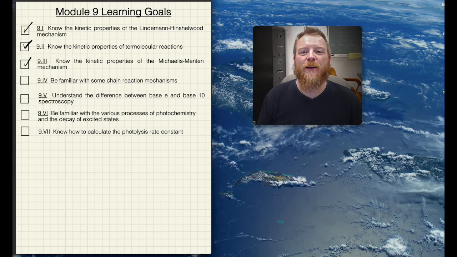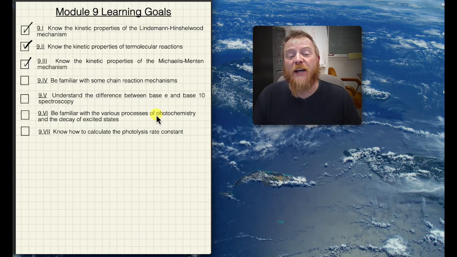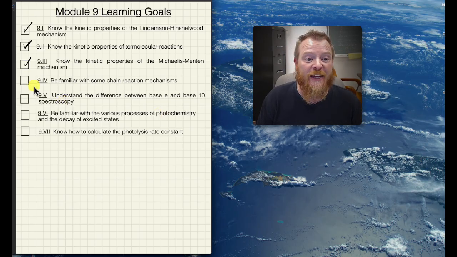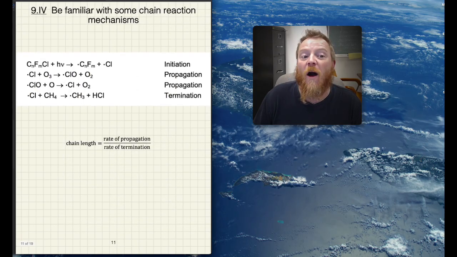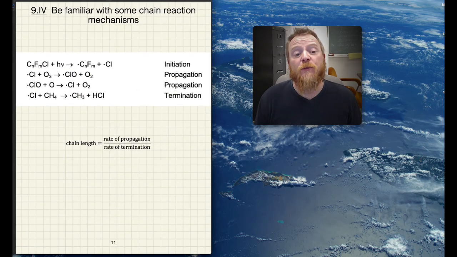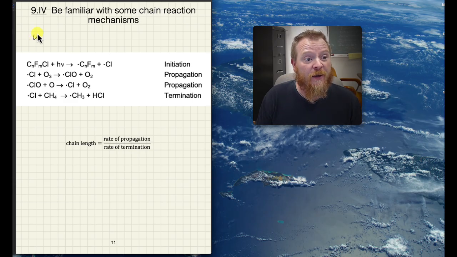Okay, folks, I'm going to do a brief video here on the last reaction mechanism type that we'll discuss, and those are chain reaction mechanisms. I'm just going to do a couple of real examples to set that up, so this will be mostly qualitative. The first example that I want to talk about is the ozone depletion mechanism